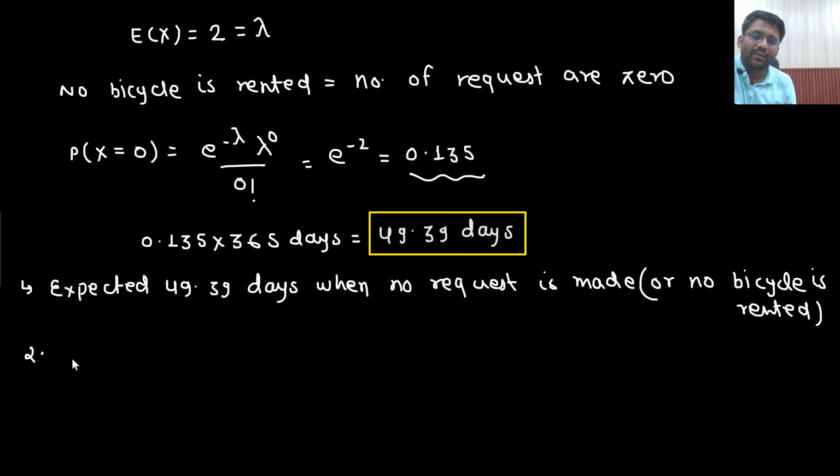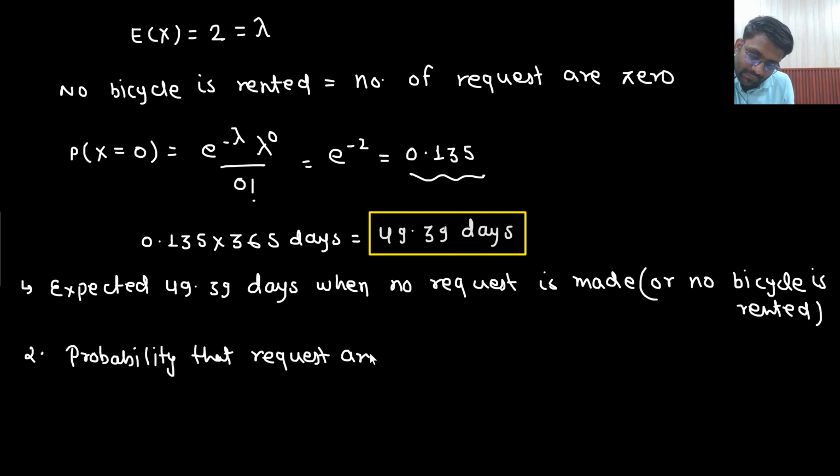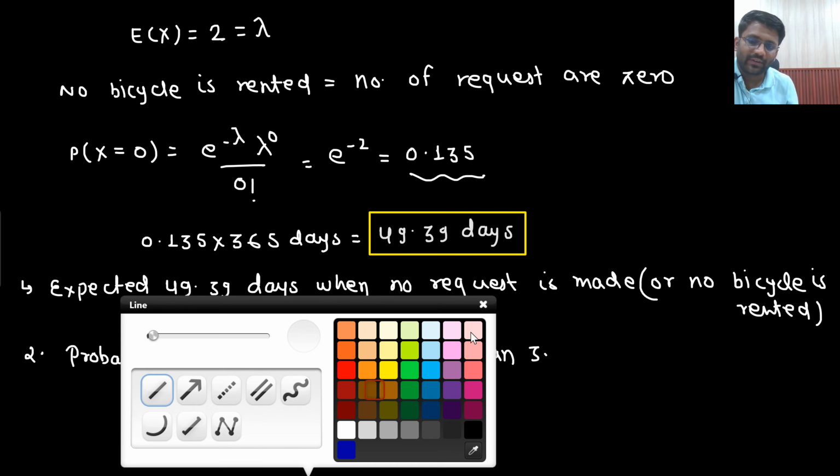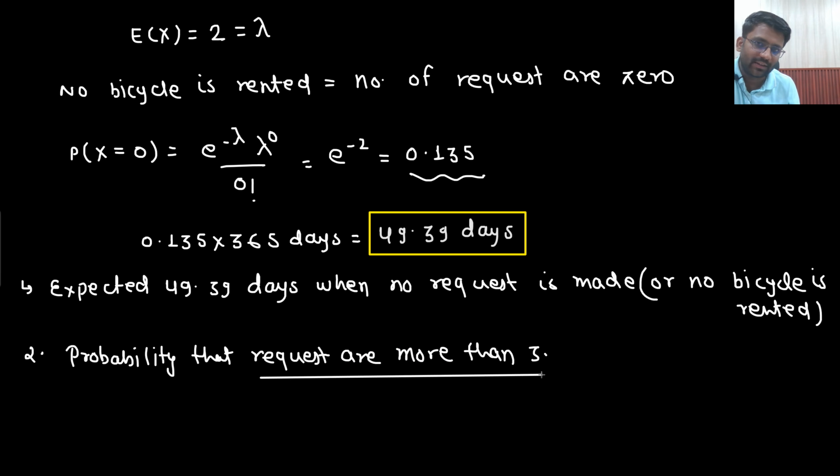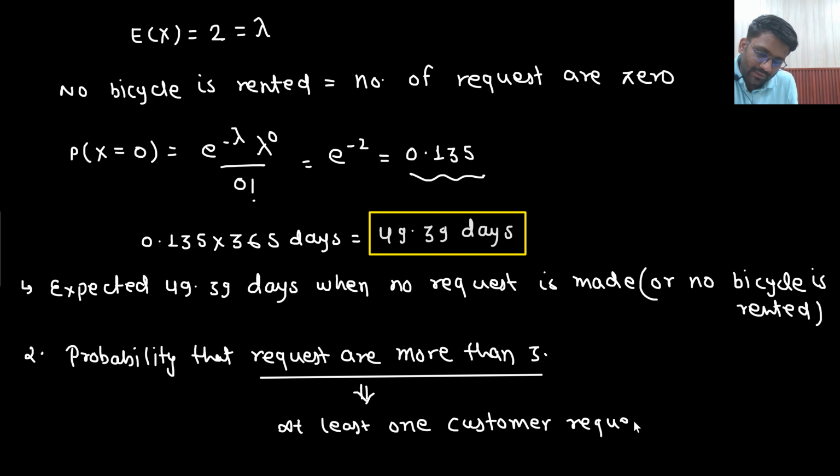So we are finding the probability that requests are more than 3. What is the meaning of this line? If the requests are more than 3, that means at least one customer request will be denied. Say yes or no.